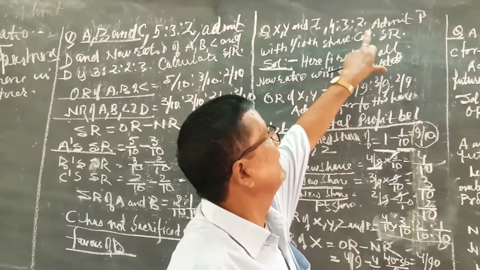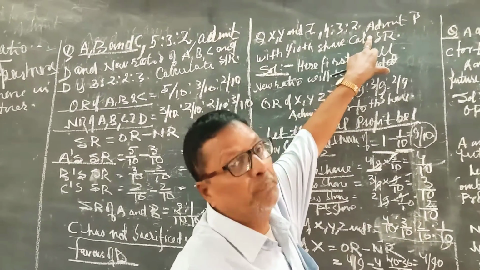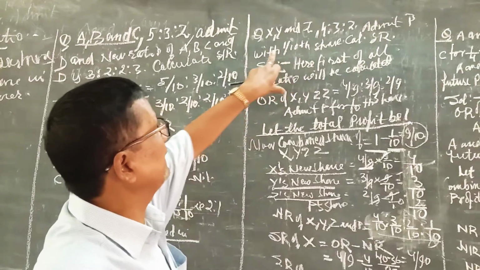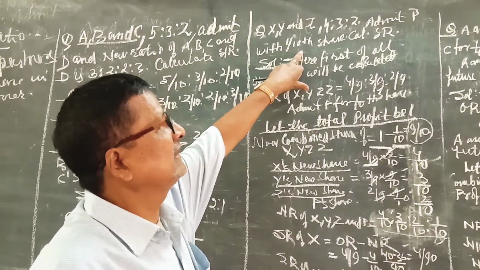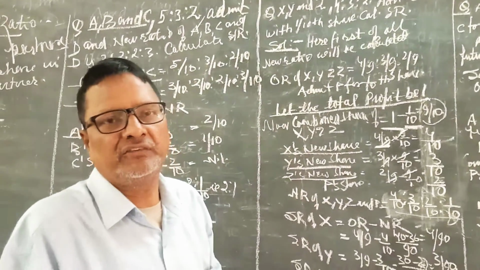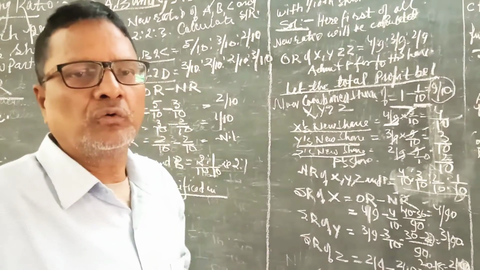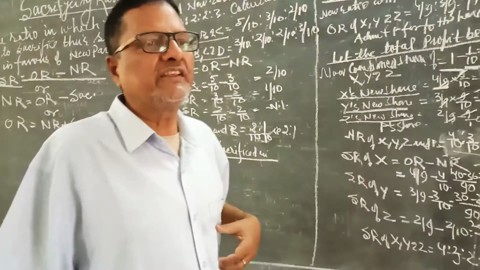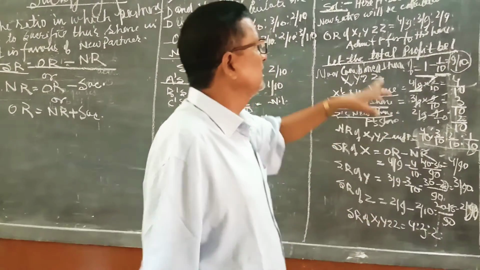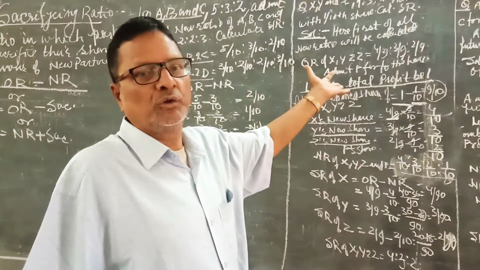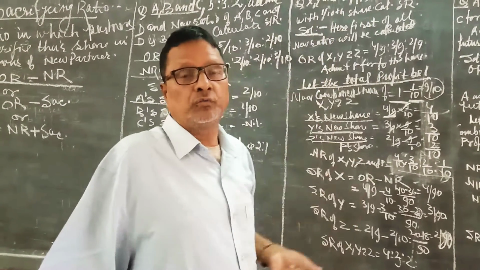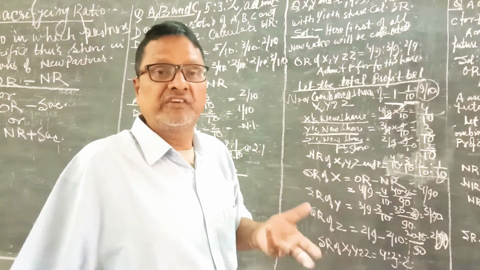Now, in the second question, X, Y, Z are partners sharing profits in the ratio of 4:3:2. Mr. P is admitted as a new partner with 1/10 share in profit, and we have to calculate the sacrificing ratio. As we know, for calculating sacrificing ratio we need the new ratio and old ratio both, and in this question only the old ratio of old partners is given.